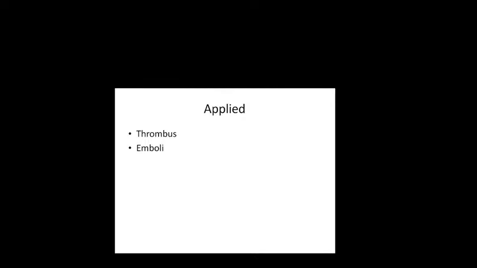That is why pulmonary embolism is very dangerous. If this emboli comes and blocks the pulmonary vessels, we will die. That is the reason the blood should not clot in circulation. If it is clotting, there is something wrong with the blood. Okay, so that is pathology. So you should know what is thrombus and what is emboli.